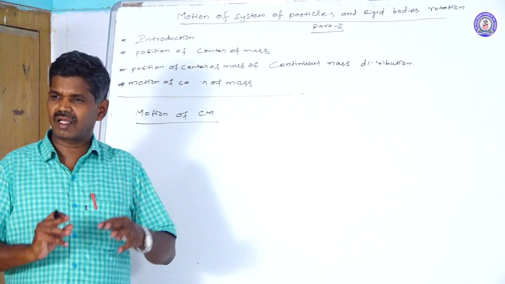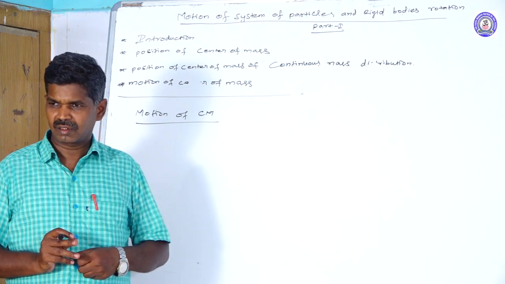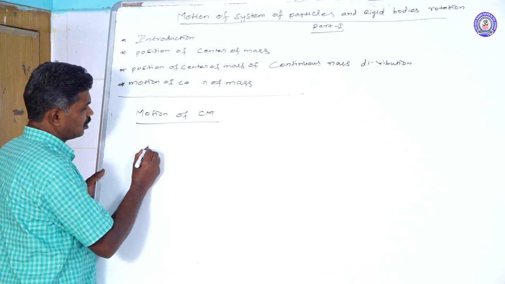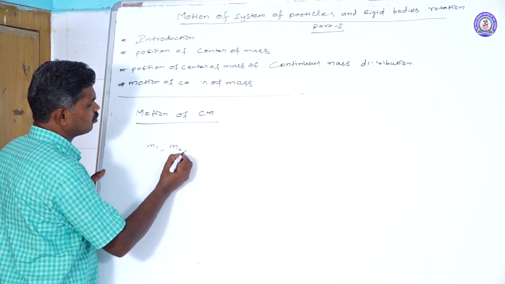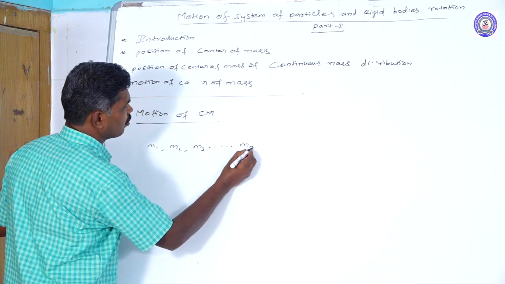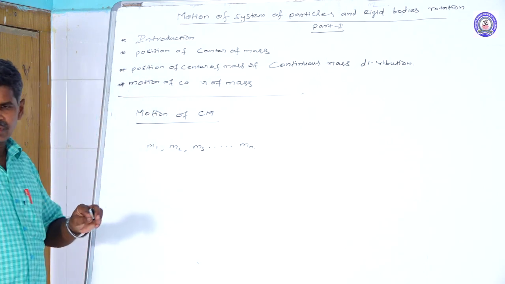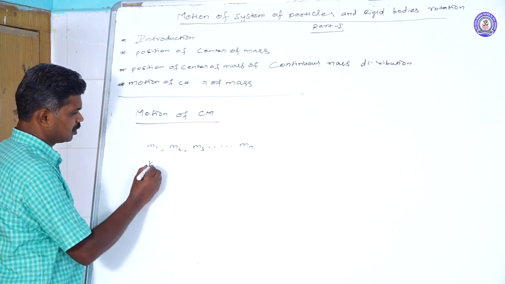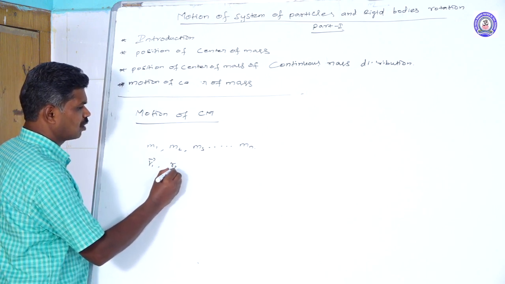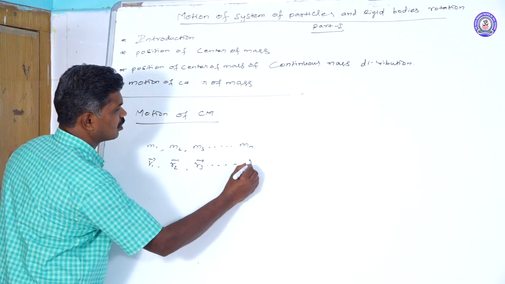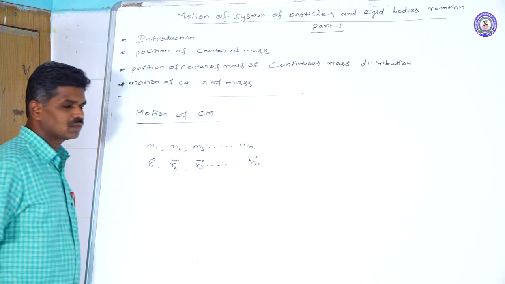If we have a large number of particles, their masses can be taken as m1, m2, m3, up to mn, with corresponding position vectors r1 vector, r2 vector, r3 vector, up to rn vector.